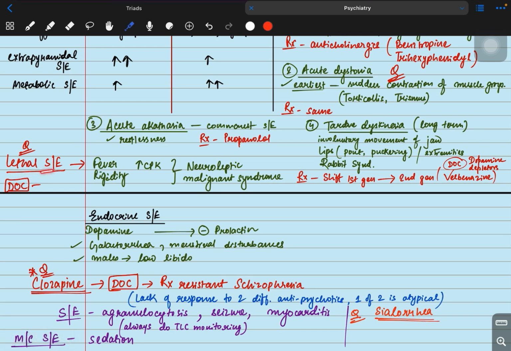The lethal side effect is neuroleptic malignant syndrome. This is again very important. Neuroleptic malignant syndrome. Here you will find symptoms like fever, rigidity, and increased CPK. So what is the drug of choice for neuroleptic malignant syndrome? The drug of choice is dantrolene.